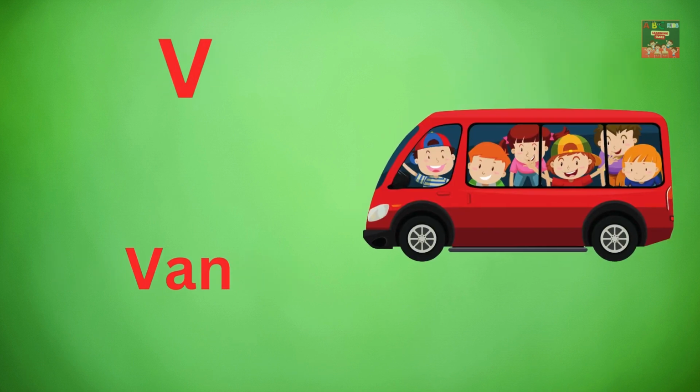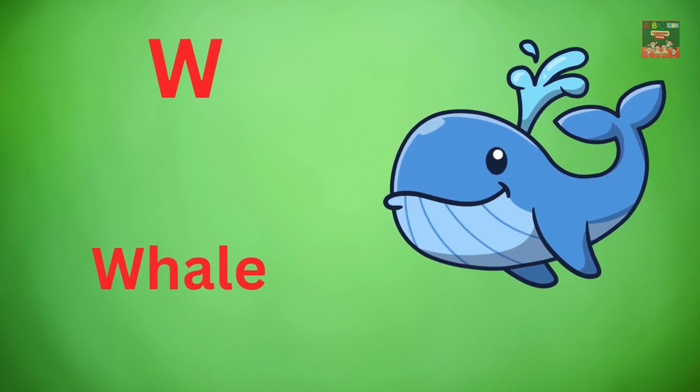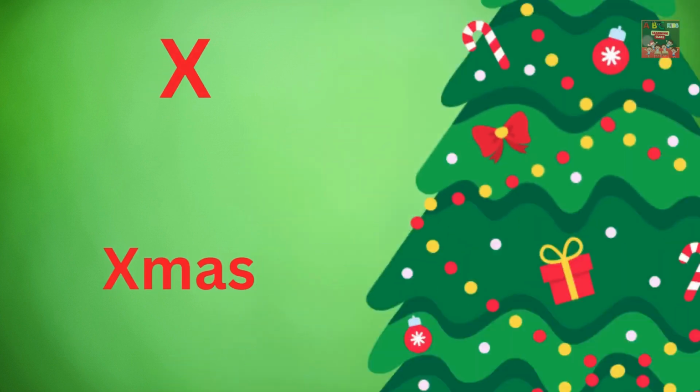V for van. W for whale. X for Christmas tree.